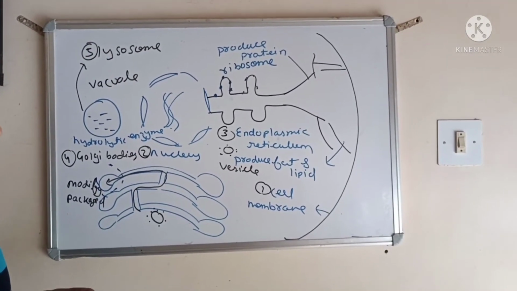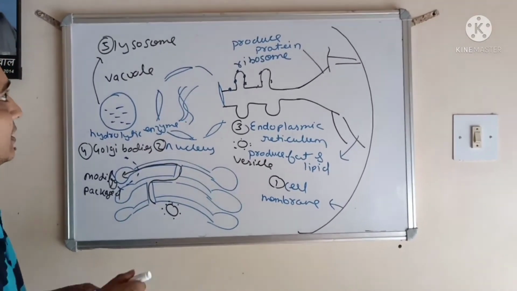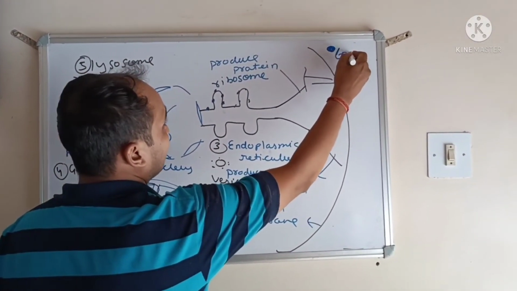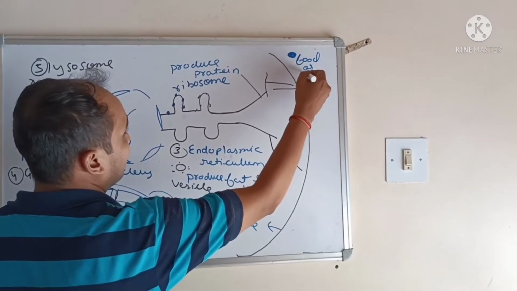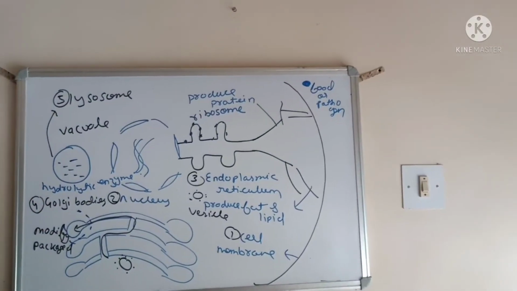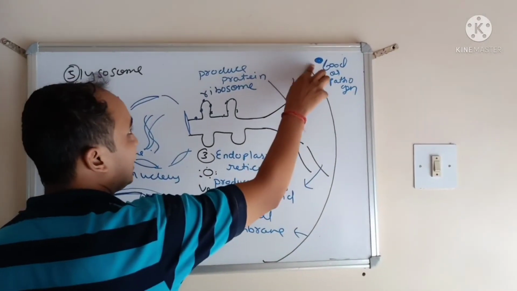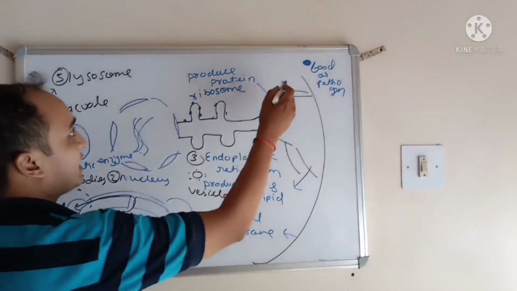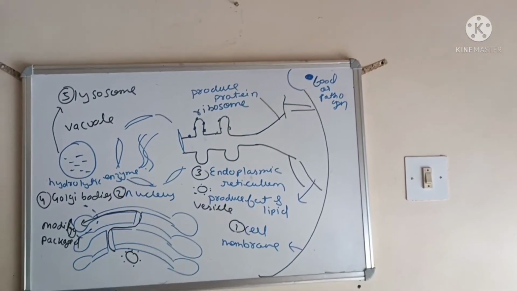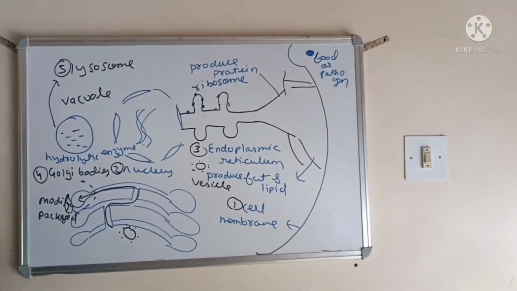What is the work of lysosome? The work of lysosome is that if any food or pathogen comes from outside the cell, the cell changes its shape to take the food, like this.